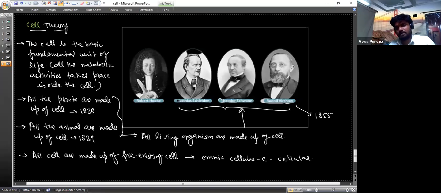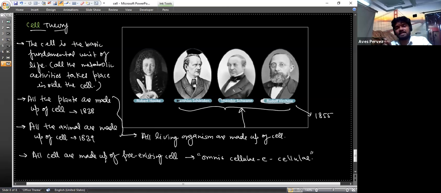He called this statement omnis cellula e cellula, which means all cells are made up of pre-existing cells. He said that no cell can be produced if there is no cell. If I am going to have a cell, there must be another cell from which it has arisen. So if we have a cell, there must be a pre-existing cell from which it arises.